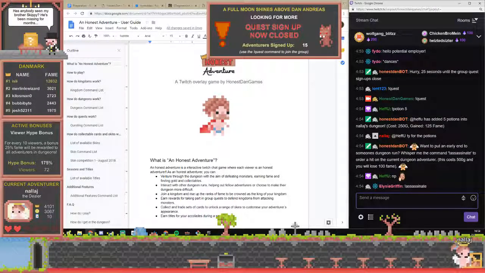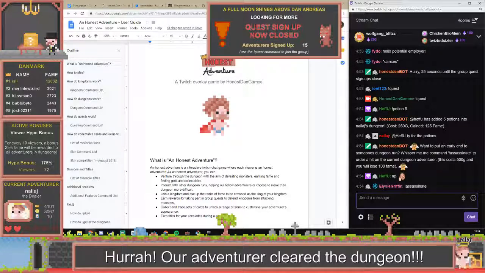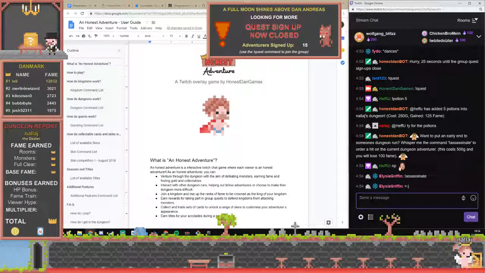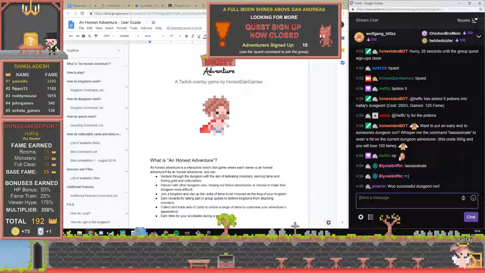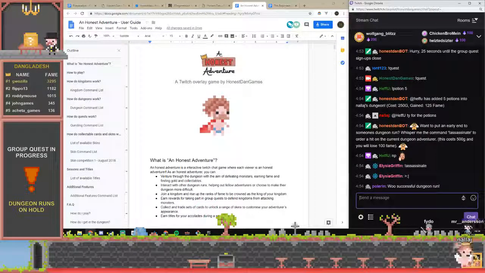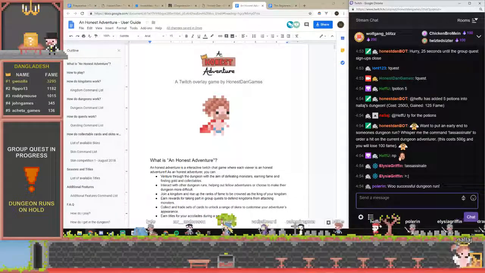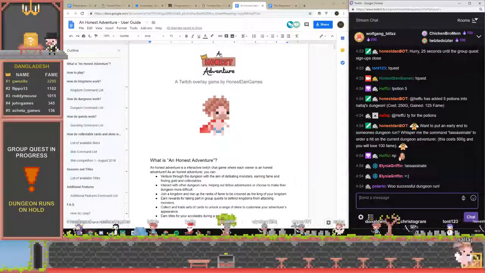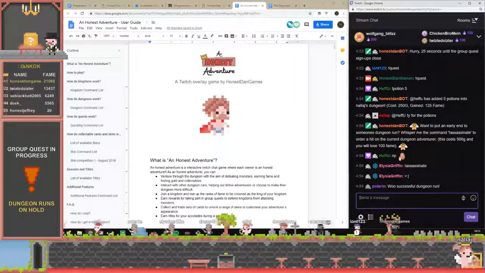The types of things you can do in the game then, it encourages chat to interact, and that was one of the main things I was looking to do. So this is a fine example of that. Right now we've just had 15 different people in my chat sign up to that quest, and there's a bit of teamwork involved, because if you lose this quest, the kingdom that's been attacked will lose a bunch of their fame, which is a currency in the game that you're trying to accumulate.